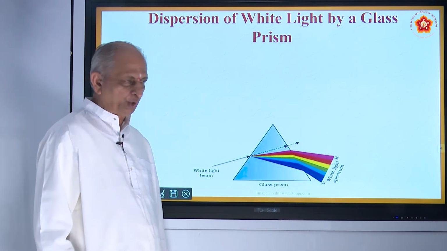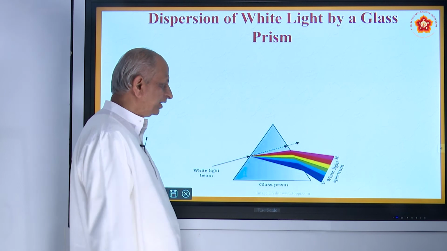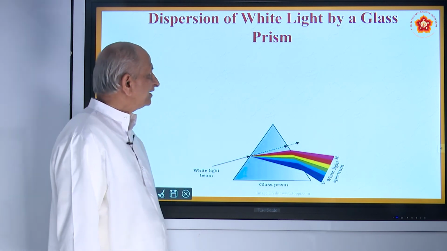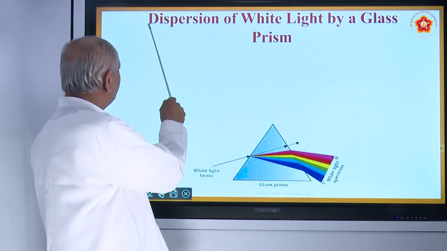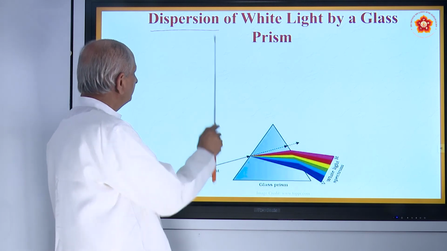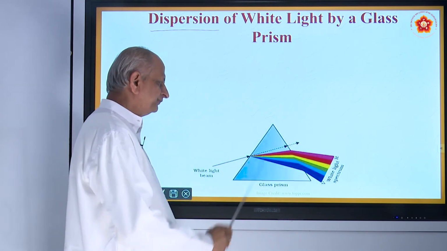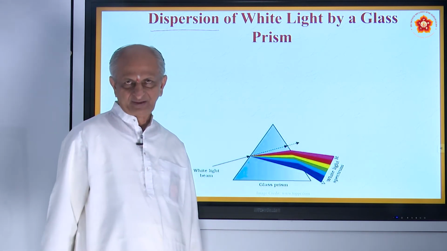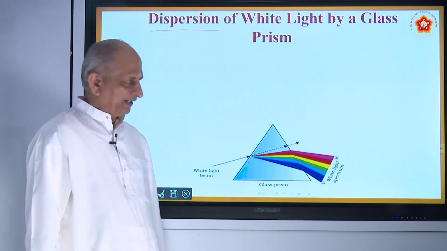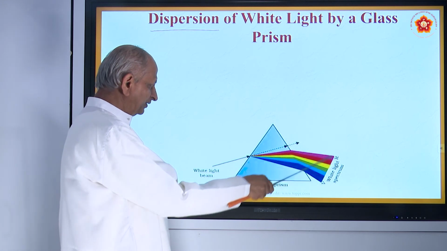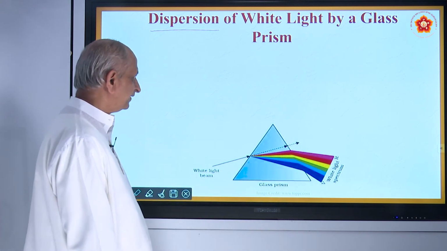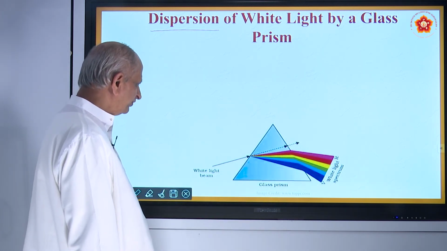And this process of splitting white light into colors is called dispersion. So the word dispersion means that when white light is made to pass through a prism, it splits up into 7 colors, and this system of colors is called the spectrum, and this process is called dispersion.